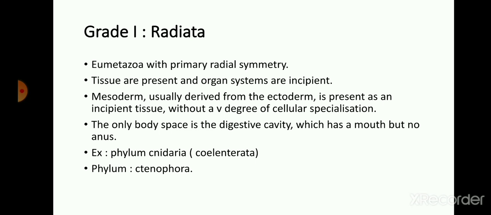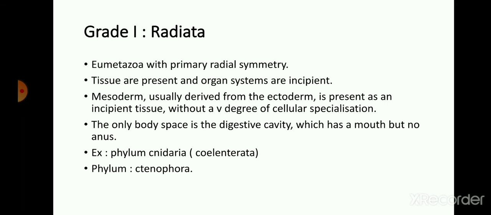Grade first Radiata shows tissues and organ systems that are incipient. They also show a mesoderm, usually derived from the ectoderm, present as an incipient tissue without a high degree of cellular specialization.